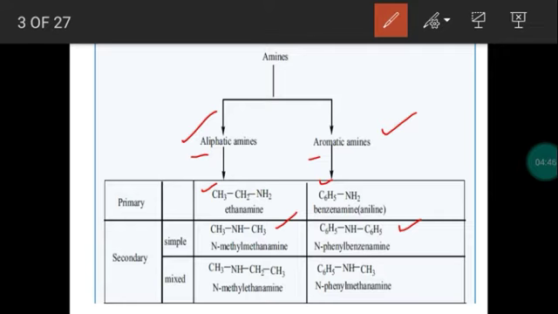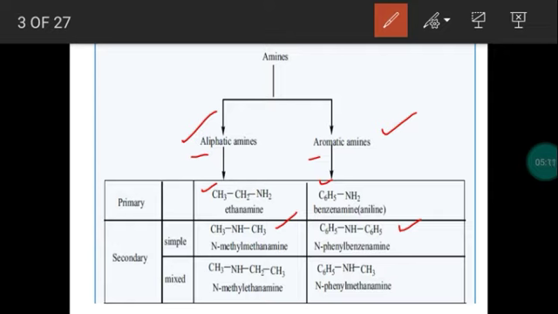Why do we have to call these two amines simple amines? As we studied in ketones as well as ethers, in those two functional groups we already studied simple as well as mixed. Ether may be a simple ether or mixed ether. Ketone may be a simple ketone as well as mixed ketone. Instead of simple and mixed, we have already used two more words.